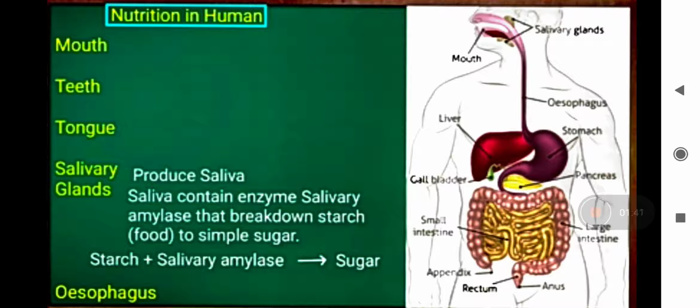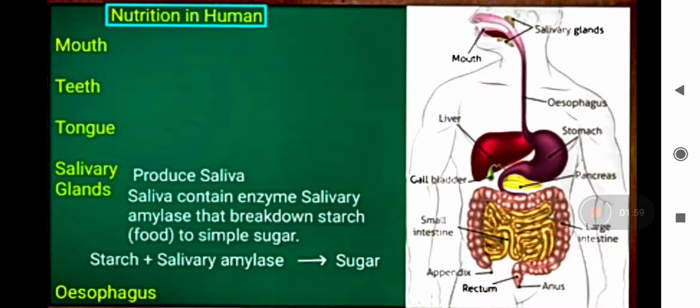Salivary glands secrete salivary amylase. We have gastric glands in the stomach that secrete gastric juices. We have the liver and the pancreas. All these are the associated glands that help in digestion.